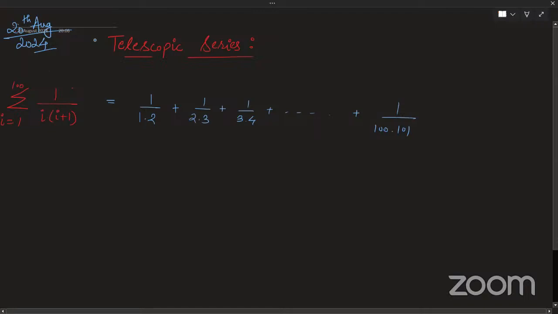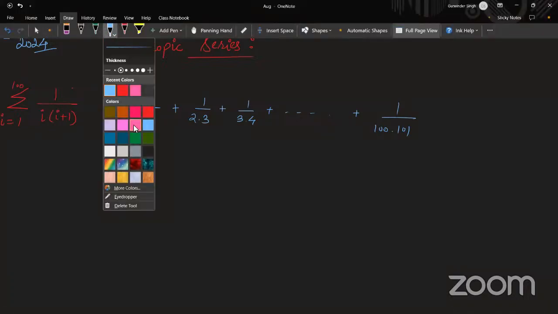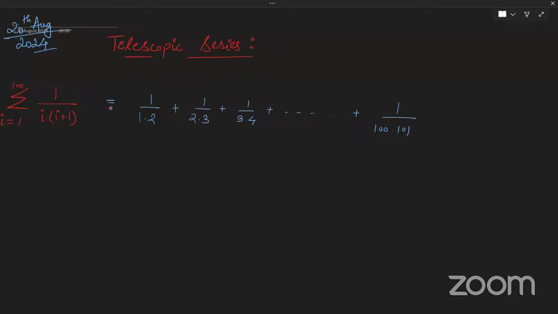Are you sure this is a GP? Are you sure this is an AP? How is this an AP? AP means that between two terms, your difference should be the same.